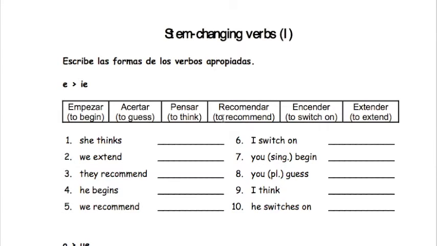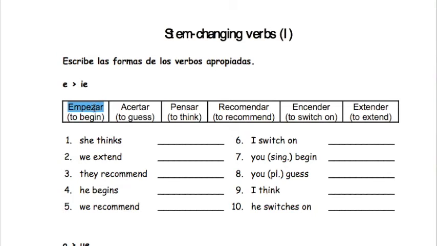So let's see here. Let's first do this, and let's move it up here. Will it let me do that? No, that's okay though. So basically we're looking at first E to IE stem change, right? What that means is if we take the verb empezar, for example, and we cut the ending off, our ending would be AR.